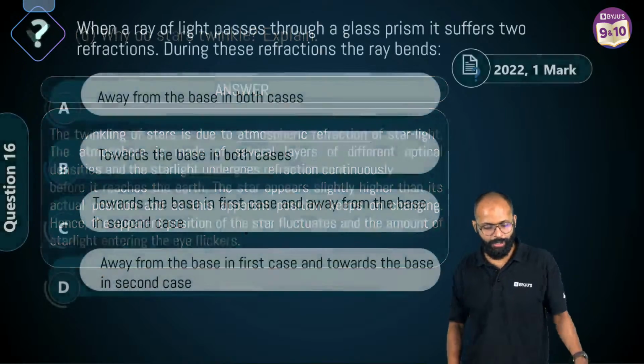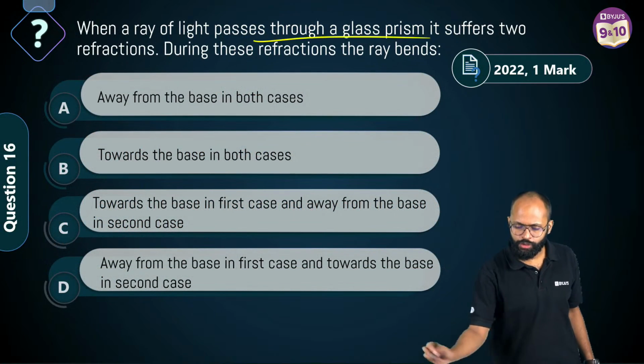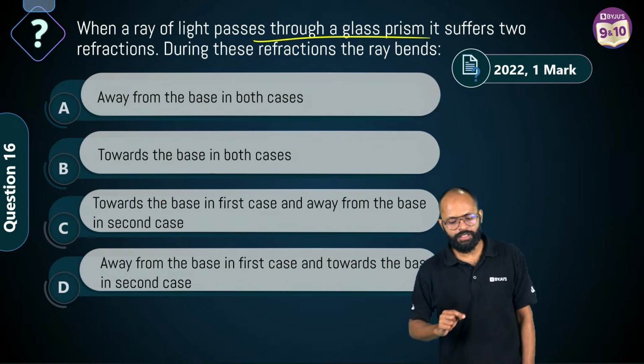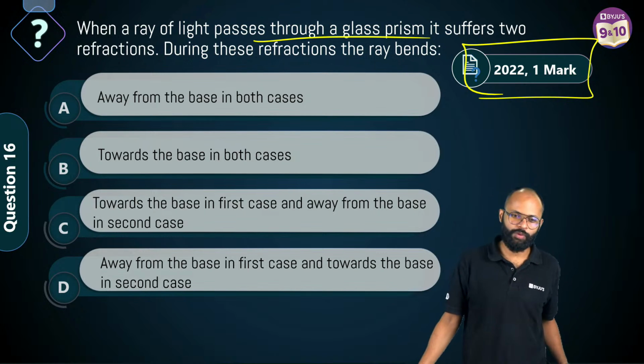Very good. Come on. Question 16. When a ray of light passes through a glass prism, it suffers two refractions. During these refractions, the light ray bends. This was a 2022 one-marker question. Easy question.